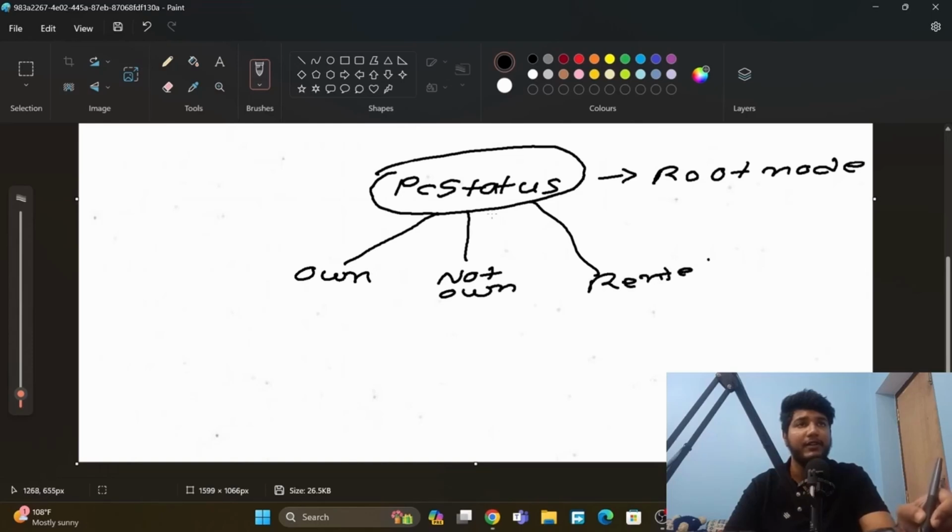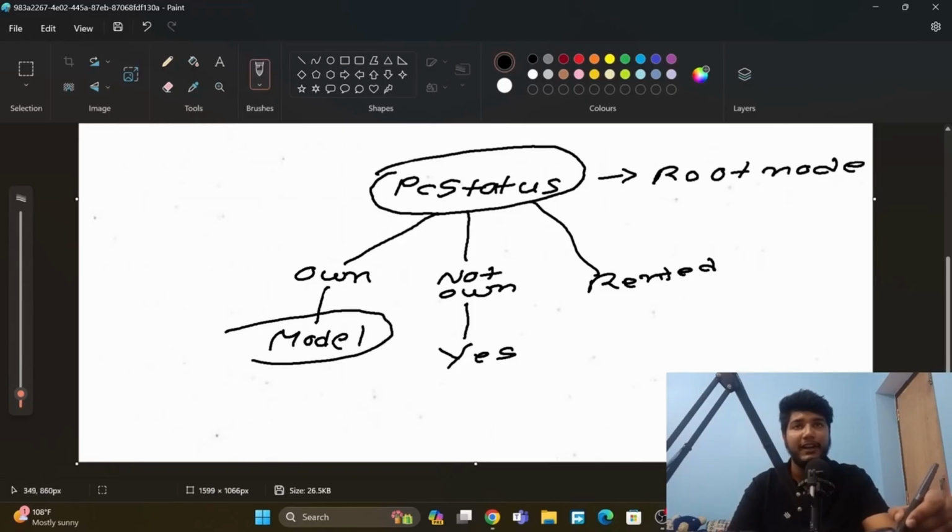So if he does not own one, we can come to a decision that he should buy a PC. This is the leaf node. This is the decision. And if he owns the PC, we will make a new node here. So here will be another node that will be called model. If he owns the PC, which model he owns. We draw it like this. Now we will check which model it is.